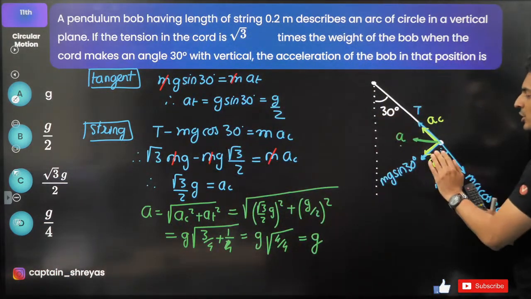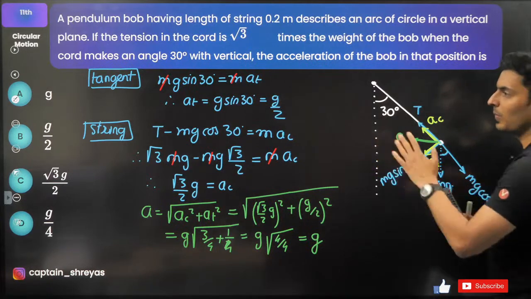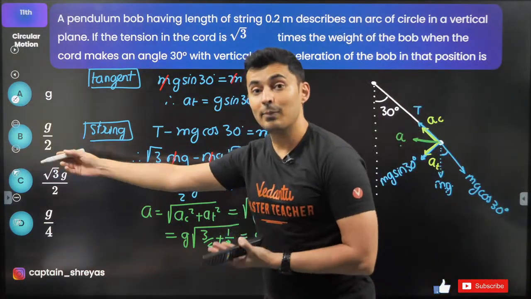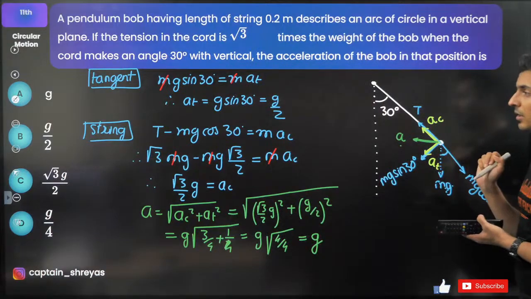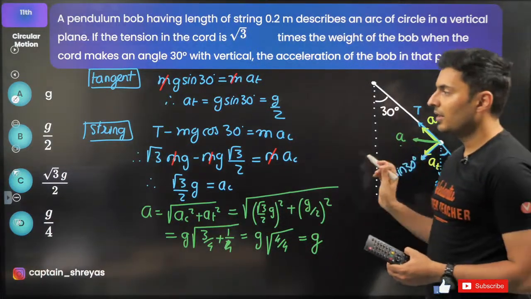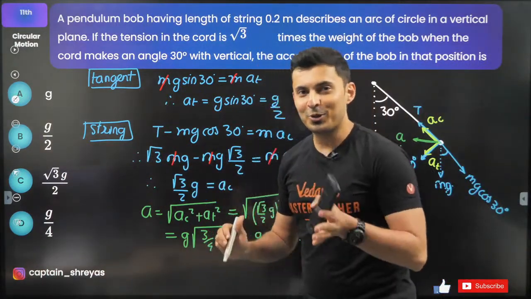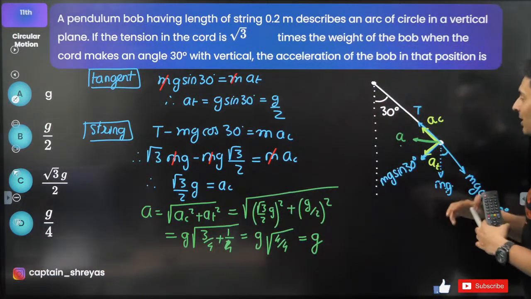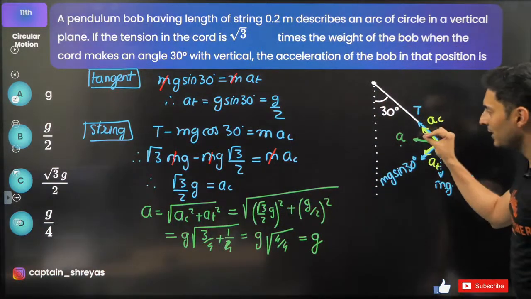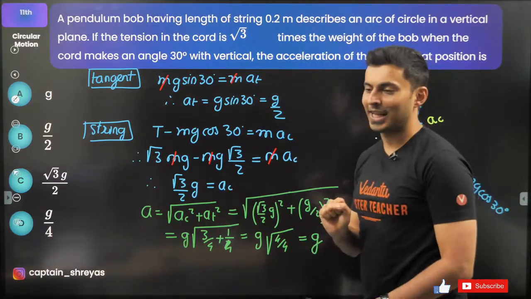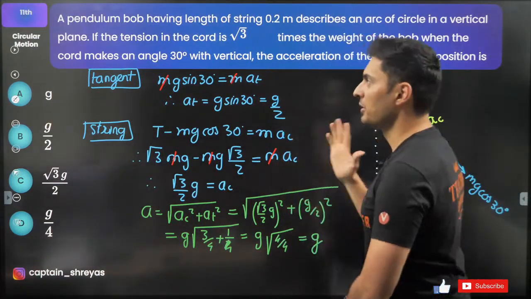A lot of people usually end up calculating this and mark it as g by 2. They completely forget that there was centripetal. Some people calculate centripetal and they write the answer as C. But those are the smart ones who calculate centripetal and tangential and combine them together to find the total acceleration. That's the catch of this question.